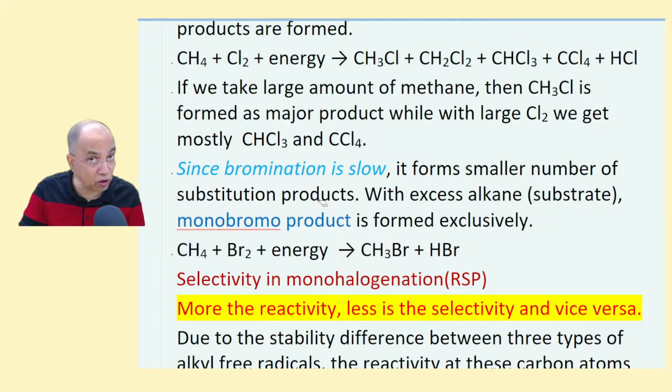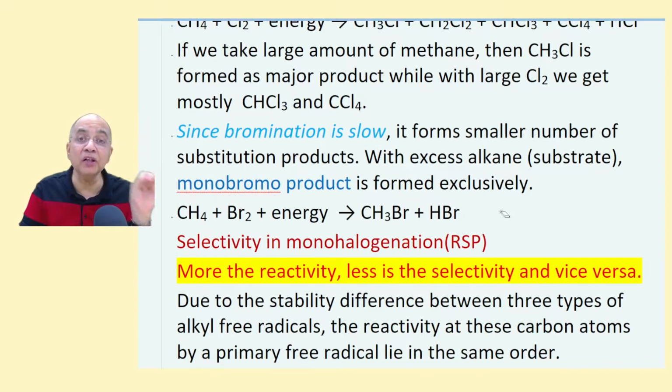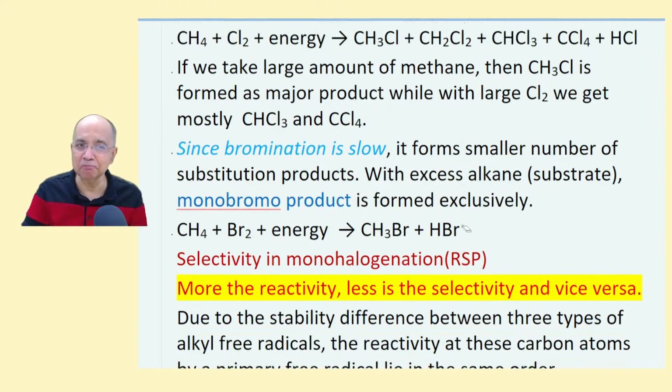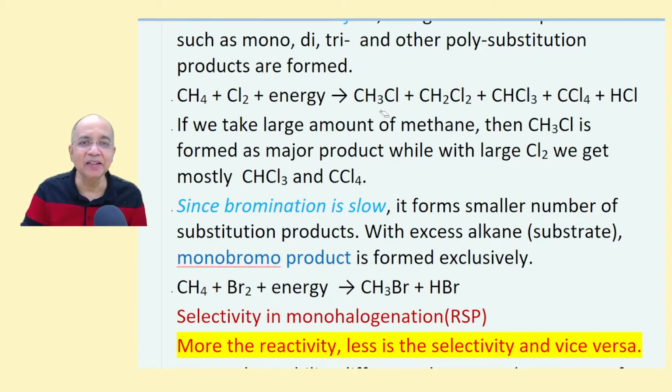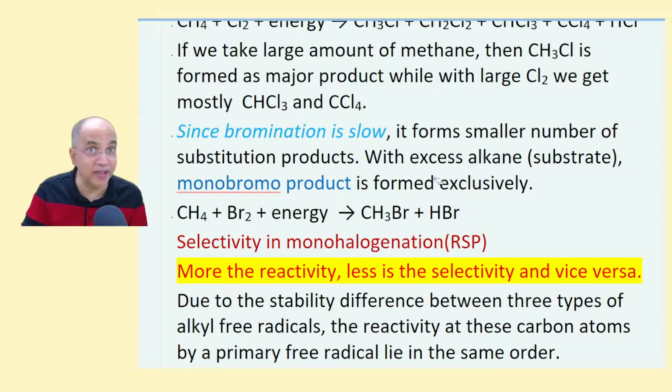But on the contrary, bromination is slow. It forms a smaller number of substitution products. With excess alkane, it produces almost 100% monobromo product. Methane plus bromine will give you methyl bromide and HBr. Not like this, which is a highly uncontrolled reaction because it is very fast. Since it is slow and steady, it wins the race, and you are getting the monohalogeno or monobromo product.